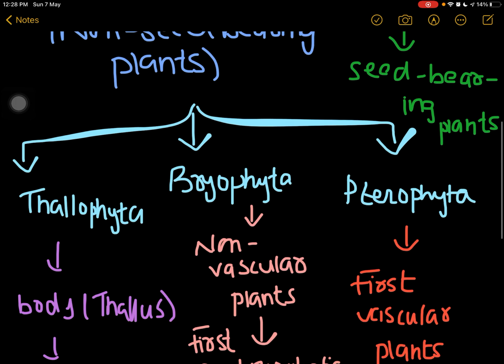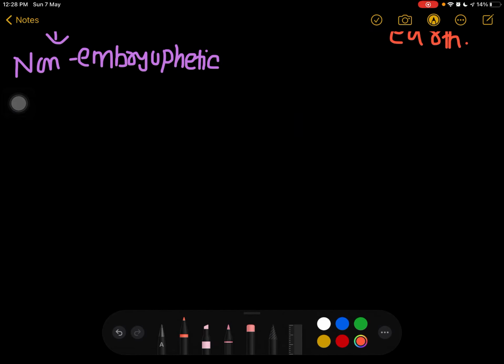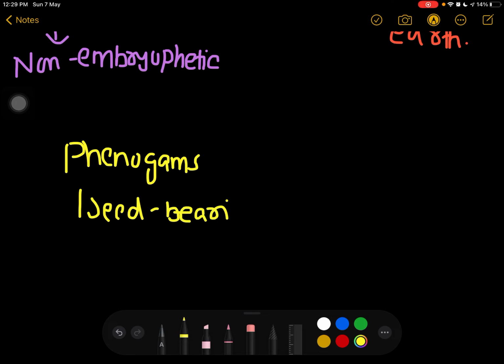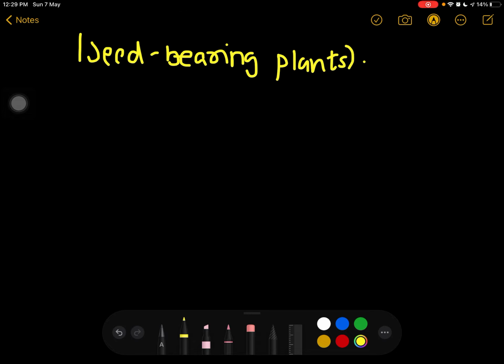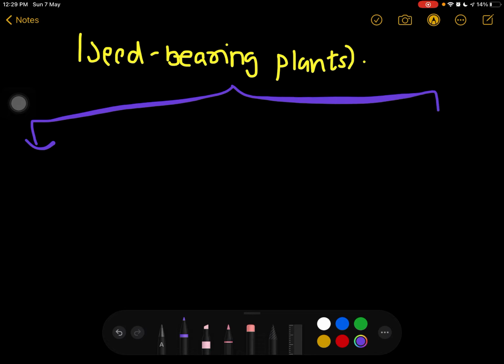Now let's discuss the phenogams, which are known as seed bearing plants. Basically, these are divided into two. The first is known as gymnosperms, and the second is angiosperms.